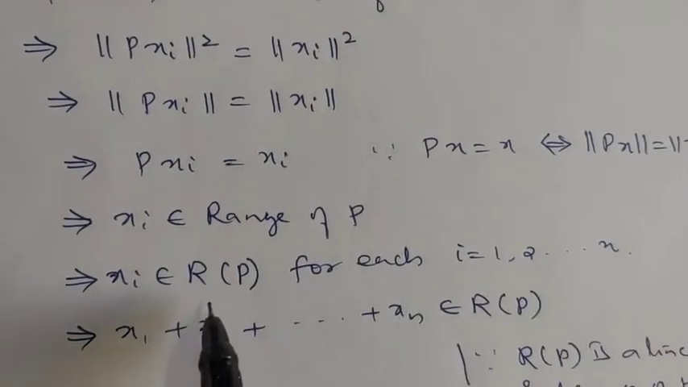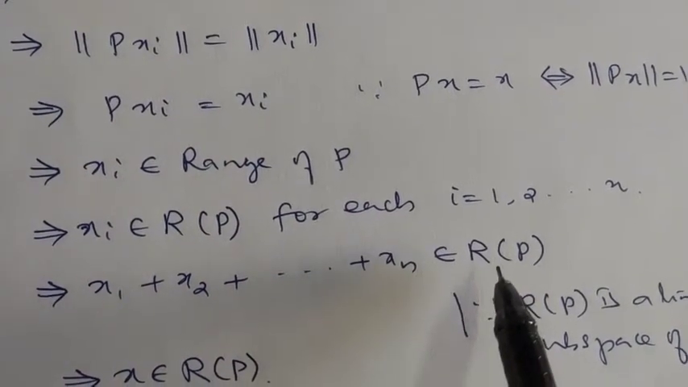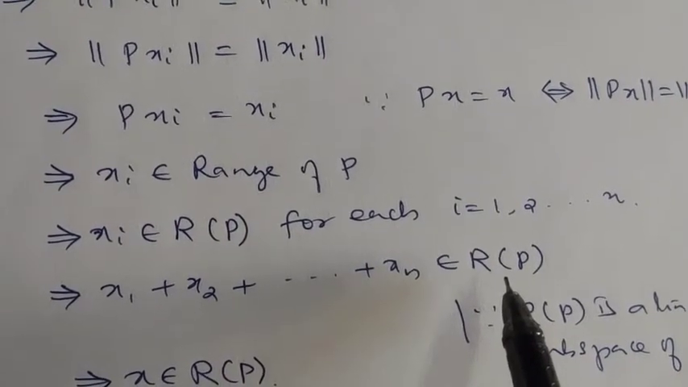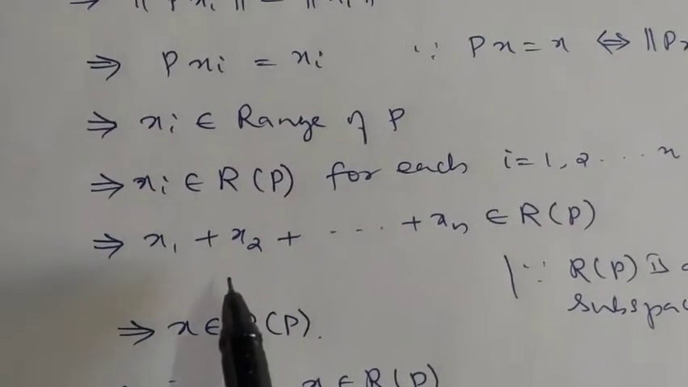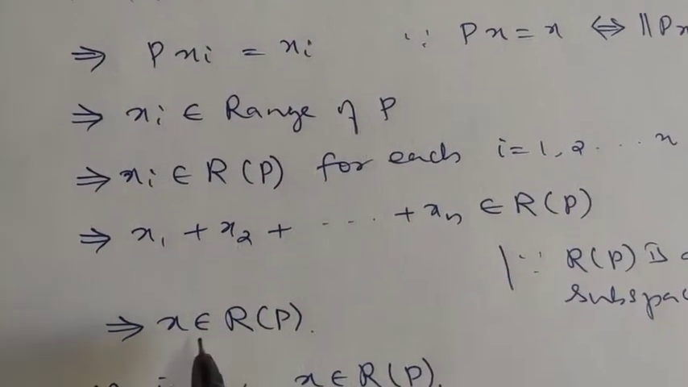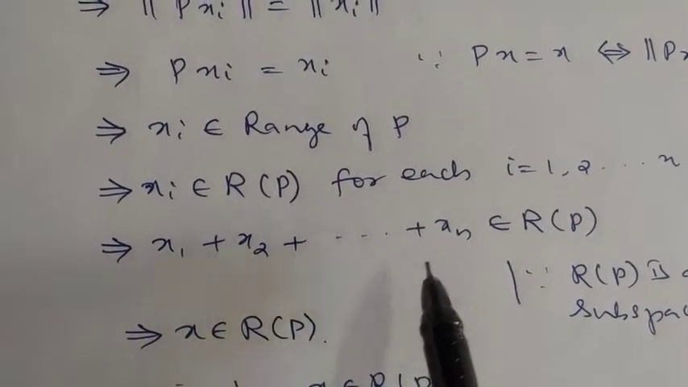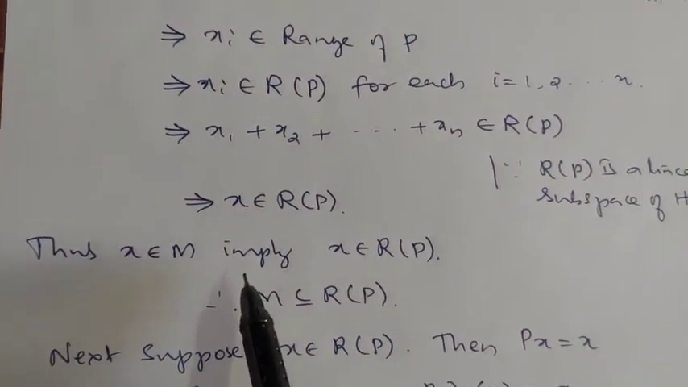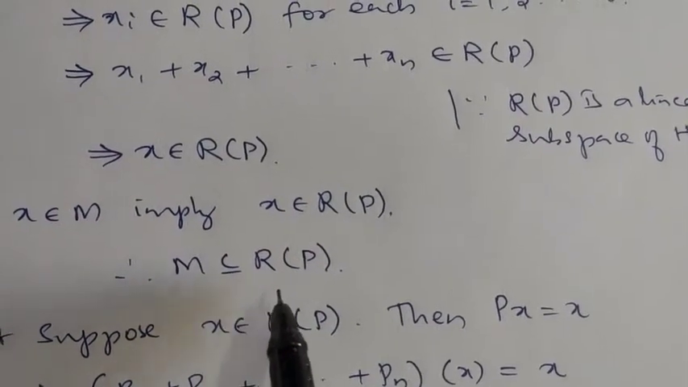This implies that the sum x1 plus x2 etc. up to xn also belongs to the range of P. Why? The range of P is a linear subspace, so the sum of elements of the range of P is in the range of P itself. So x1 plus x2 etc. xn belongs to the range of P implies x belongs to the range of P, because x is the sum x1 plus x2 etc. xn. Thus we have proved x belongs to M implies x belongs to the range of P. Therefore M is contained in the range of P.